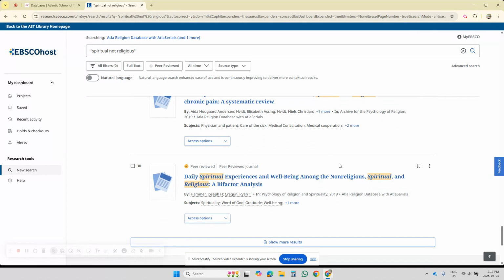But my eye caught one right here. Number 30, Daily Spiritual Experiences and Well-Being Among the Non-Religious, Spiritual and Religious. Non-religious. Okay, that's closer to what we want. I like that. This is worth investigating. So I'm going to click the bookmark icon to save it. I like some of the words in there. We have religious, we have spiritual, we have non-religious, which gets us close to what it is we're trying to find.